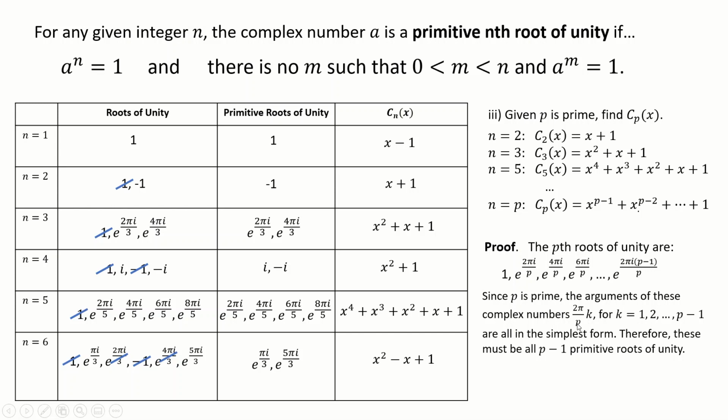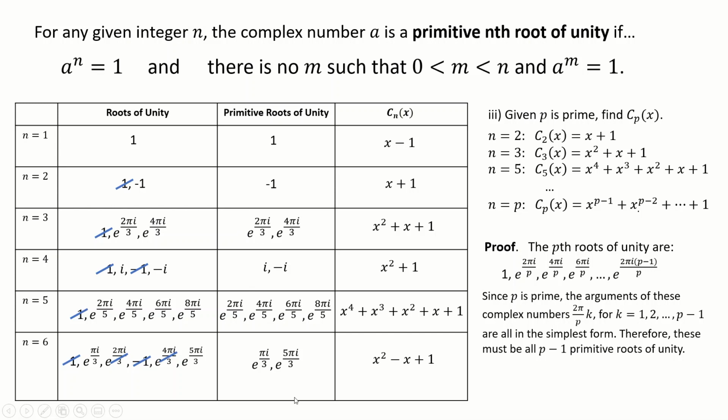Now p is prime, so this fraction is in its simplest form. We can't do that simplifying step. And therefore, the denominator p, as I say, is prime. If you'd looked up your table, this argument would not appear anywhere else. Okay, you can see here, for example, that n equals 5. Nowhere before here did the denominator of the argument have a 5 in, or could it?